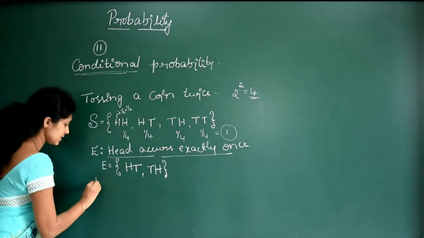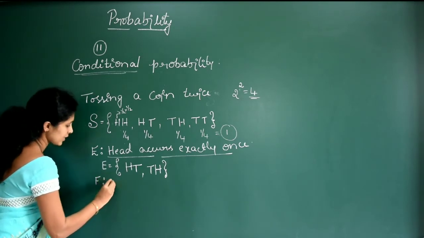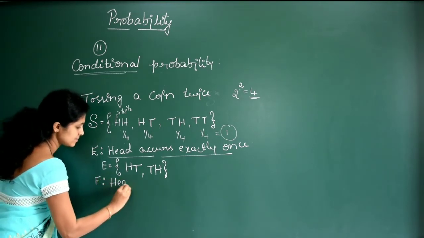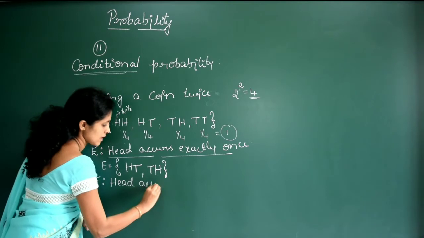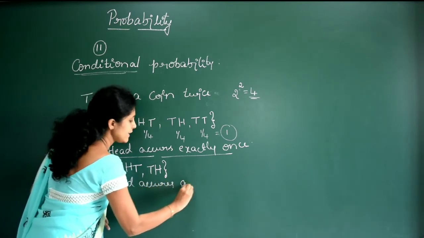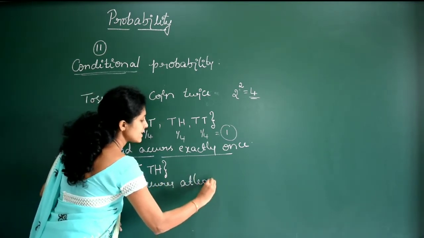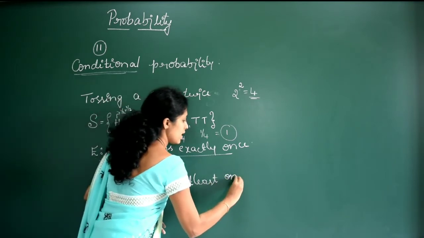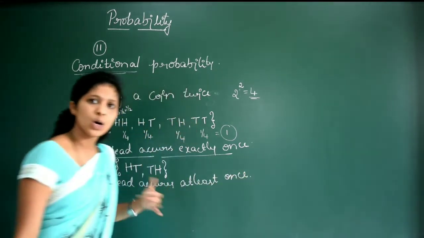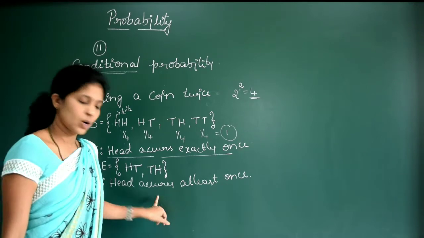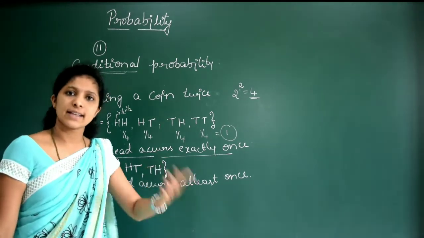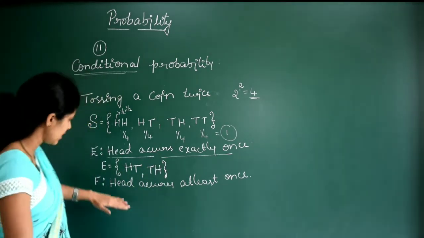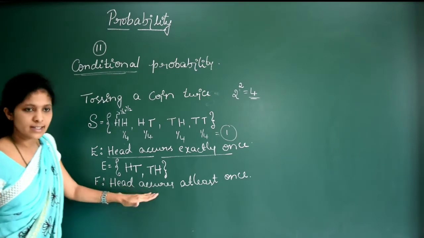Now let us consider F: head occurs at least once. Any event you can consider, or you can consider tail occurs exactly once. Here I have considered head occurs at least once.